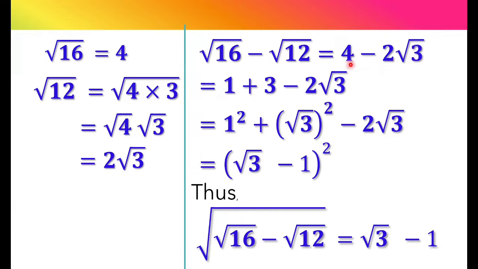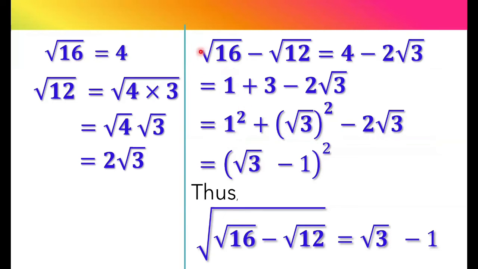Now we can rewrite this 4 as 1 plus 3, and this is the same as 2 square root of 3. So 1 can be written as 1 squared, and 3 can be expressed as square root of 3 whole squared. And this is minus 2 times square root of 3. So we now have a minus b whole squared. So we take a as square root of 3 and then minus 1, whole squared.